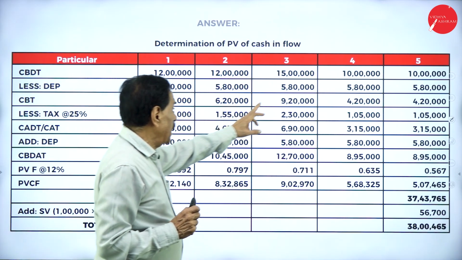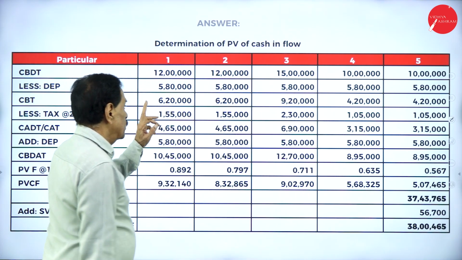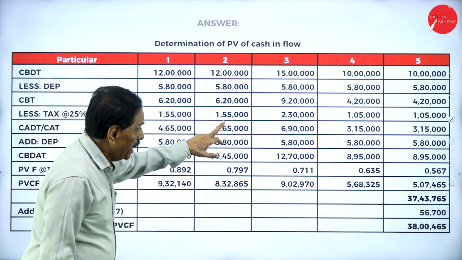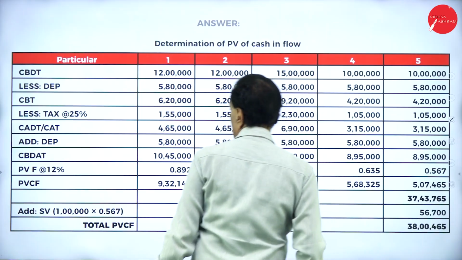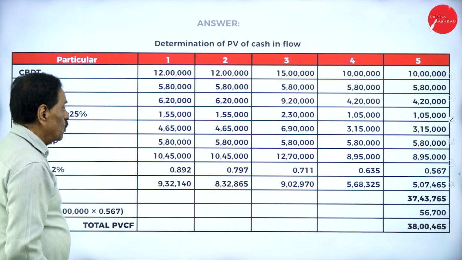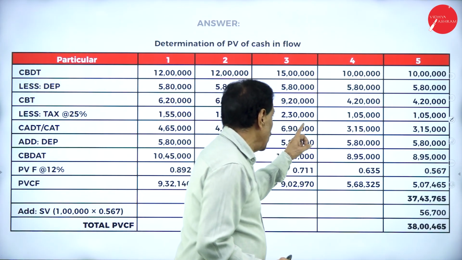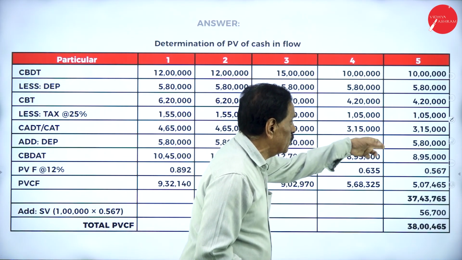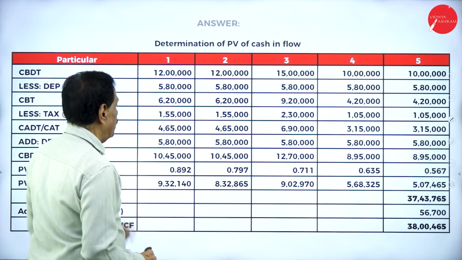5 lakh 80, 5 lakh 80, 5 lakh 80, 5 lakh 80. If we deduct, it comes to 6 lakh 20, 6 lakh 20, 9 lakh 20, 4 lakh 20, 4 lakh 20. On this 25% tax works out 1,55,000, 1,55,000, 2,30,000, 1,05,000, 1,05,000. What's our balance now? 4,65,000.